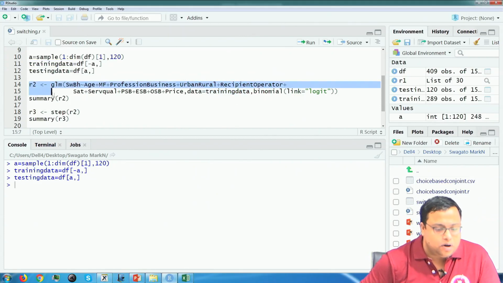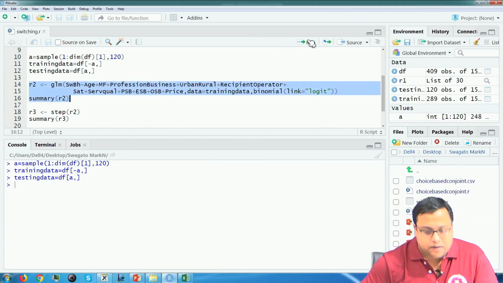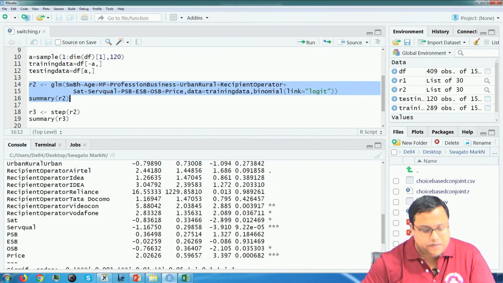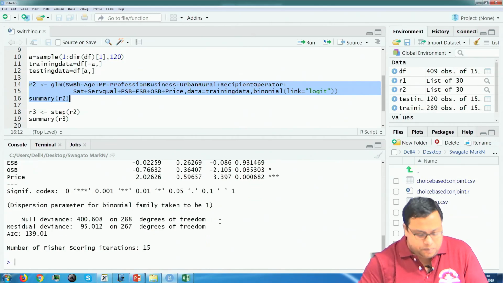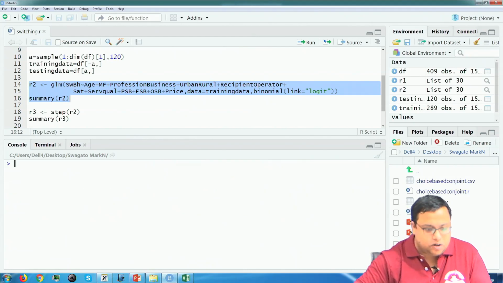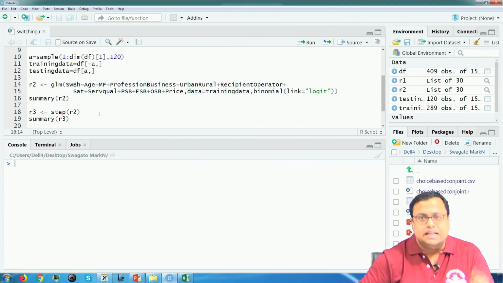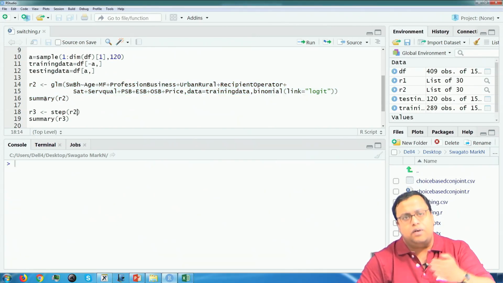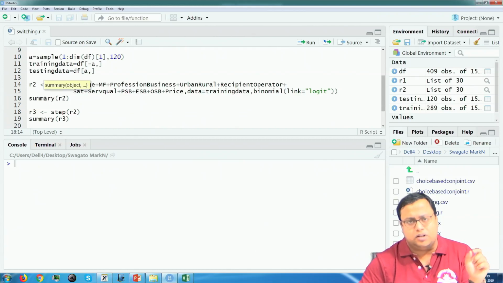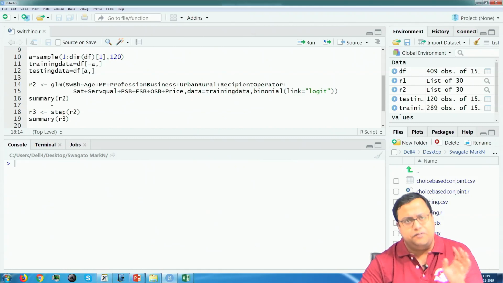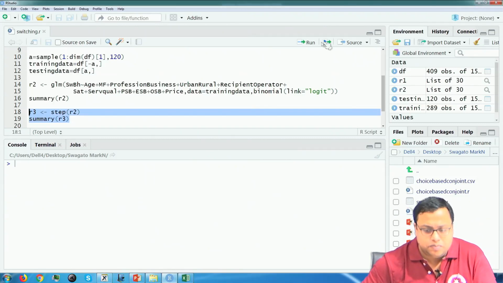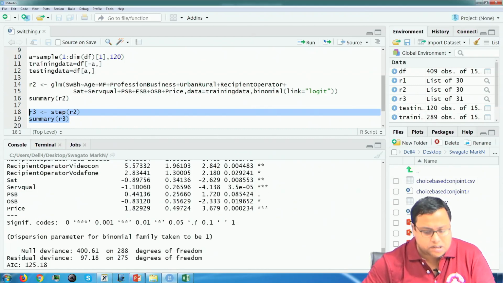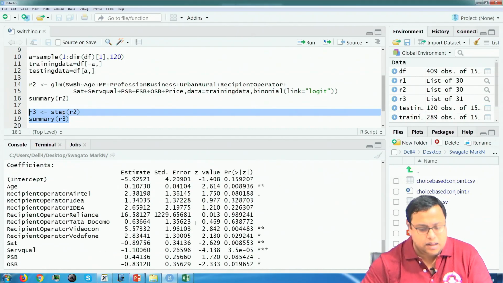And as usual, the model is coming, there are various variables which are coming significant, there are some more variables which are coming not significant. To improve the model, we use something called a step function. Step function is stepwise regression, one at a time it will go on dropping based on the goodness of fit, it will start dropping the insignificant variable and after doing that it will only show me the best model possible. So, this is the best model that is possible.